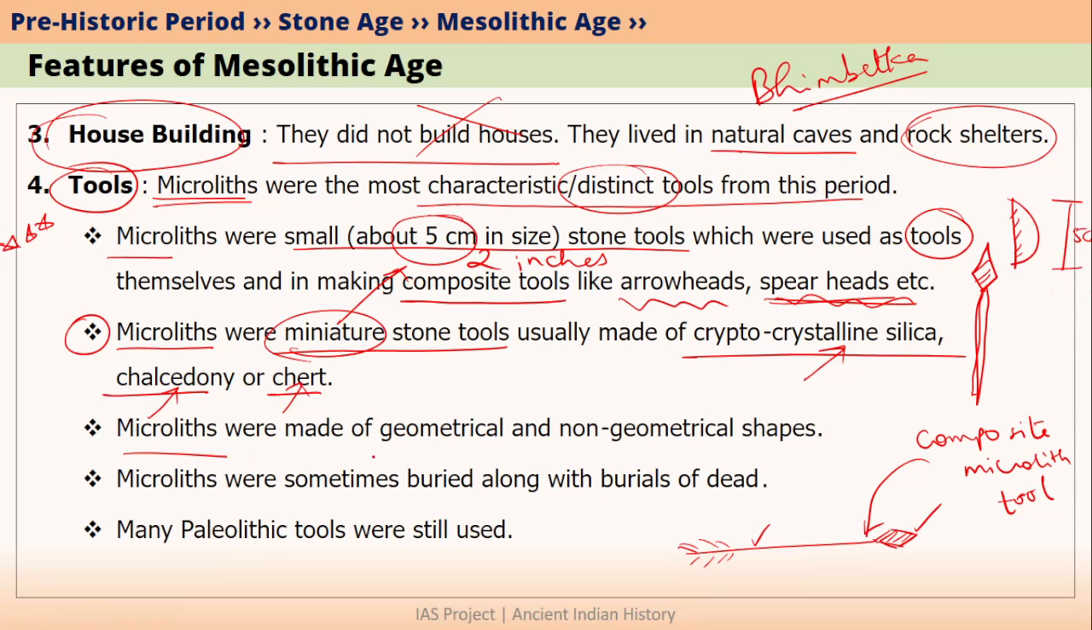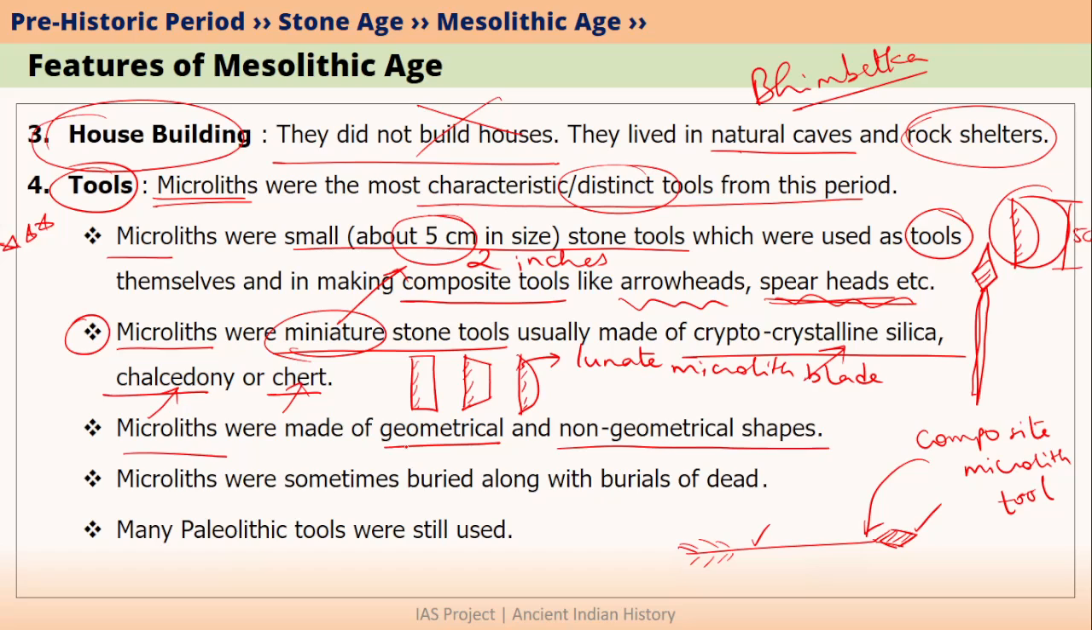And microliths were made in geometrical as well as non-geometrical shapes. What do I mean by this? Geometrical shape can be, for example, a rectangular blade. This is a geometrical shaped microlith. Or I can say trapeze rectangle or a trapezium. This is a sharp edge. Or something like this. So this is called a lunate microlith. So microliths were made in geometrical shapes like rectangular blade, trapeze rectangle blade, or lunate microlith blade.